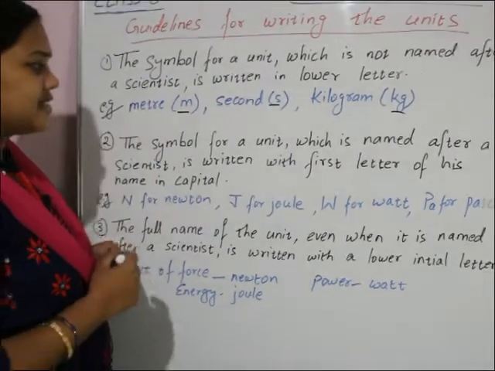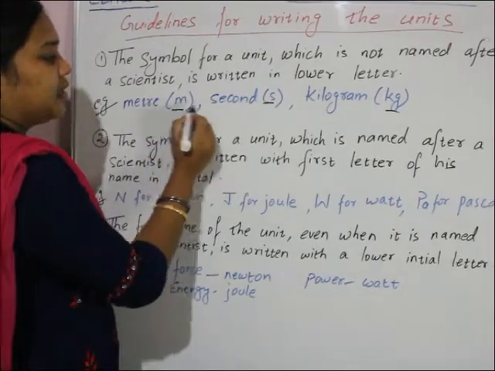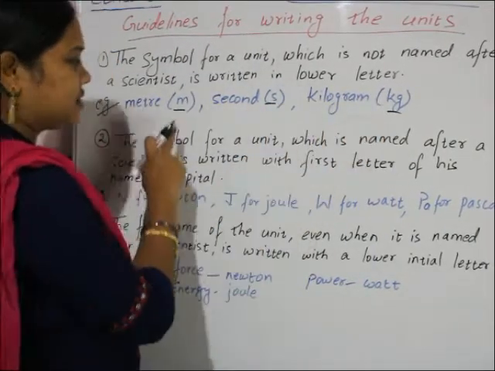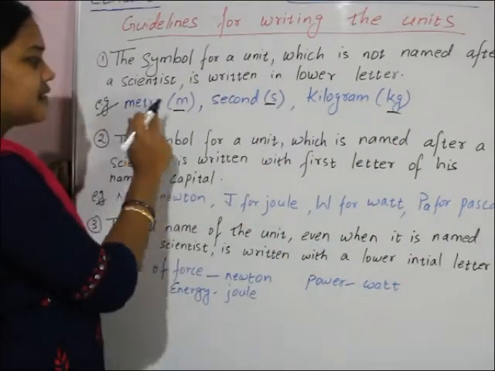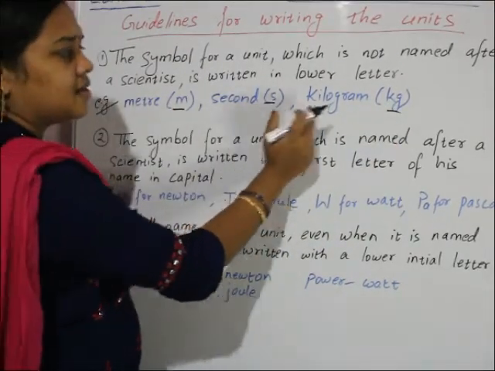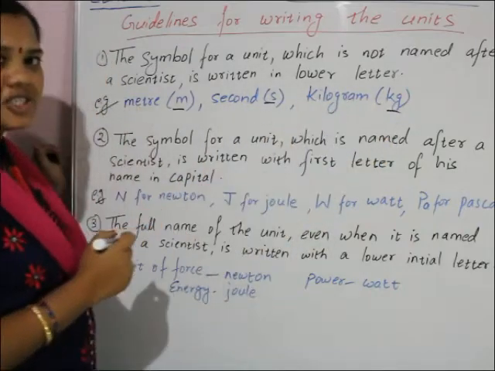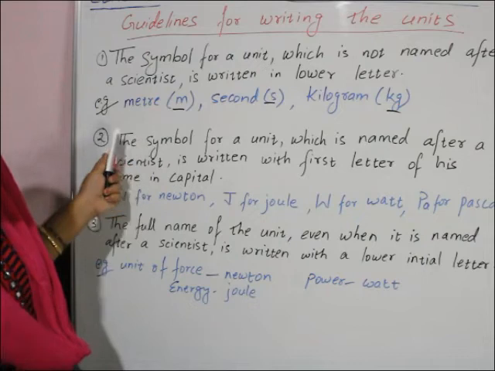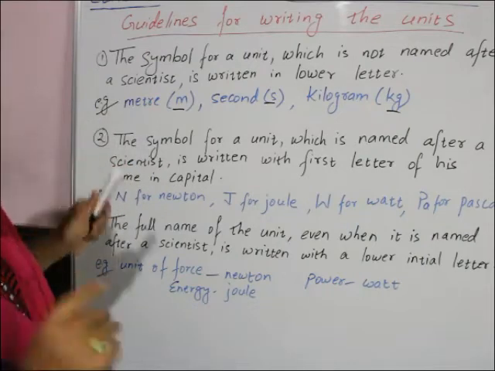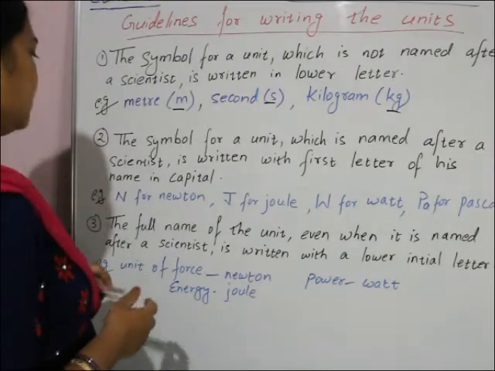So these unit symbols should be written in lower case: small m, small s, small kg, because these units are not named after scientists. Clear? Understood?